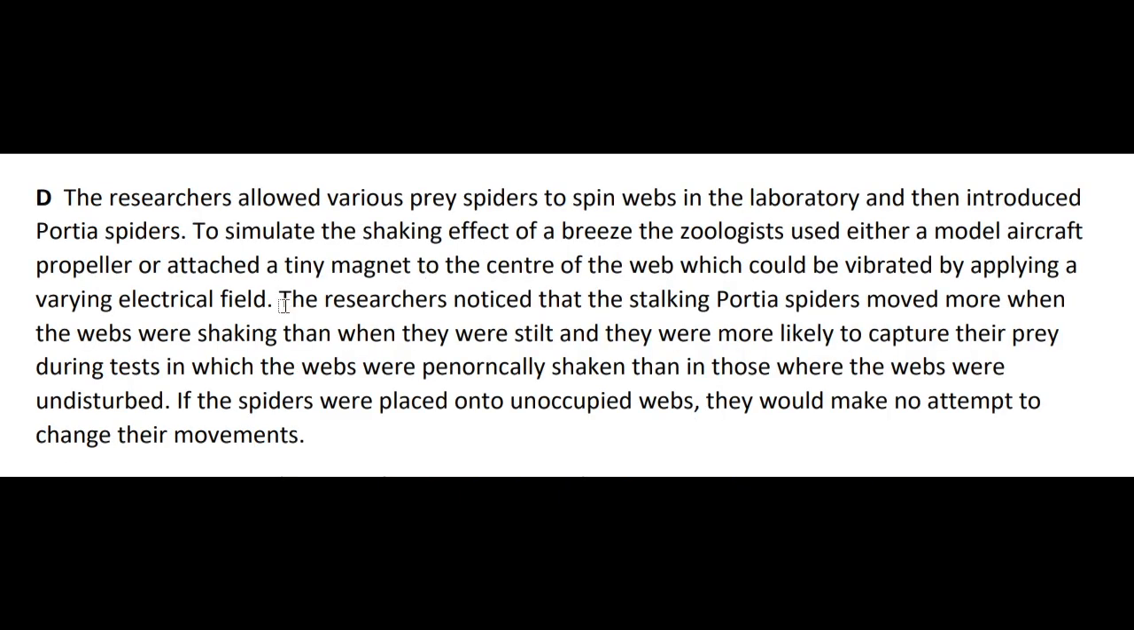In paragraph D, fourth line, the researchers noticed that the stalking pottery spiders moved more when the webs were shaking than when they were still, and they were more likely to capture their prey during tests in which the webs were panicky shaking than in those where the webs were undisturbed. This implies that the spiders were found to be moving more when the webs were having movements and moving less when the webs were not shaking or vibrating.